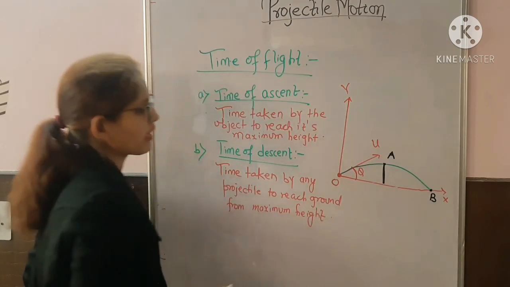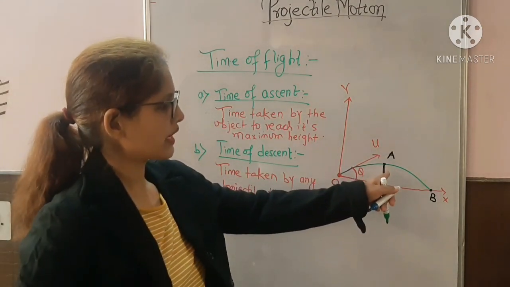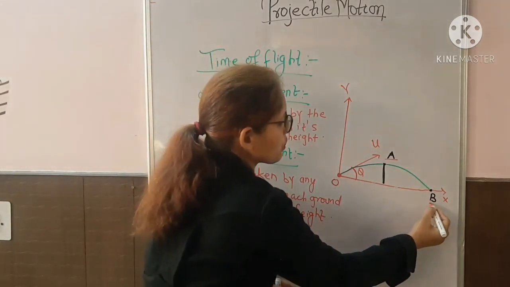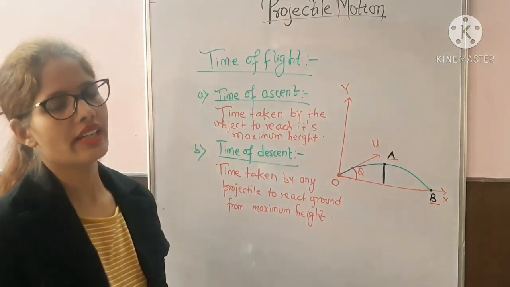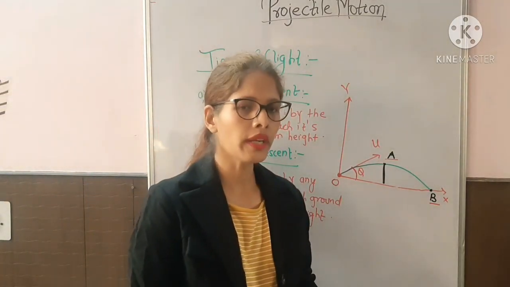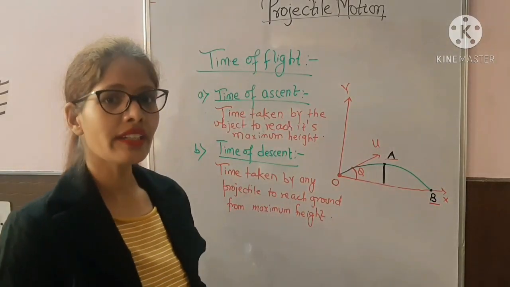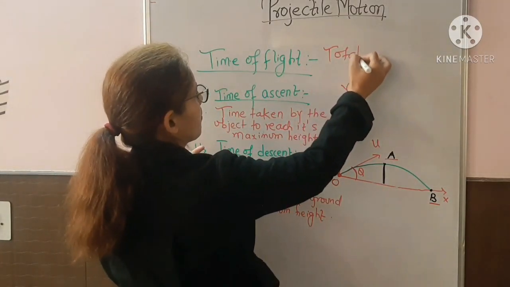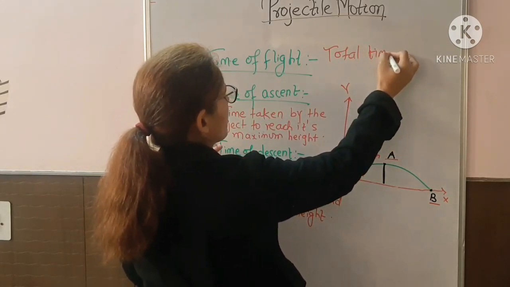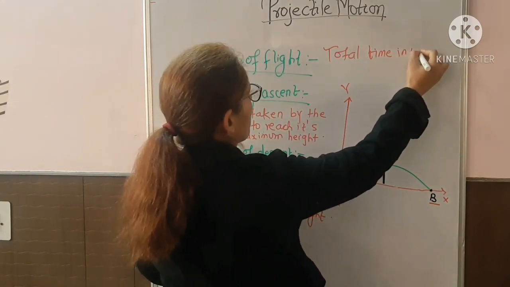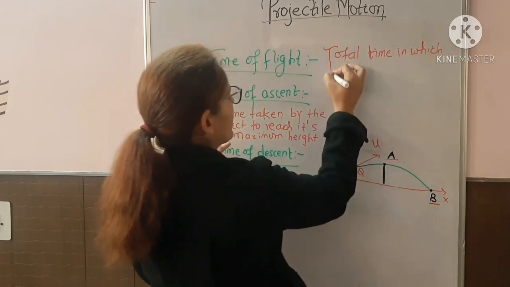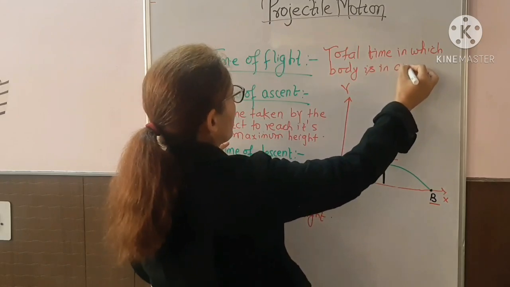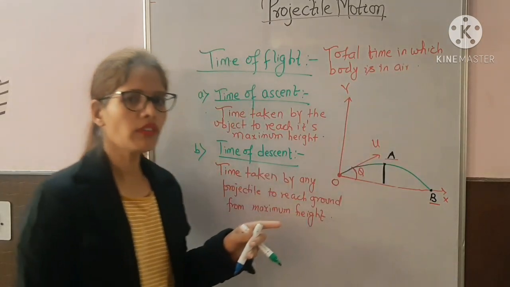Okay, that means whatever time the projectile or an object will take to reach from this point A to this point B is called time of descent. Okay, now what is time of flight? The total time in which the body is in air is called time of flight.